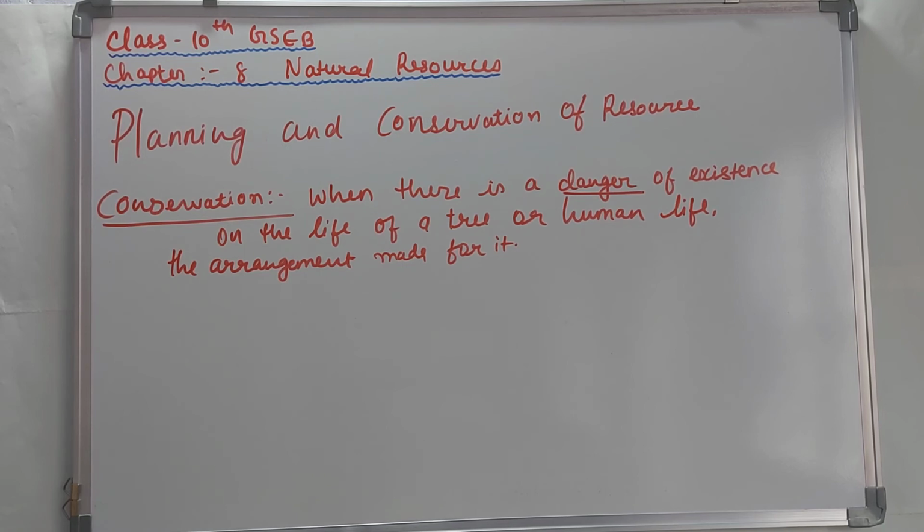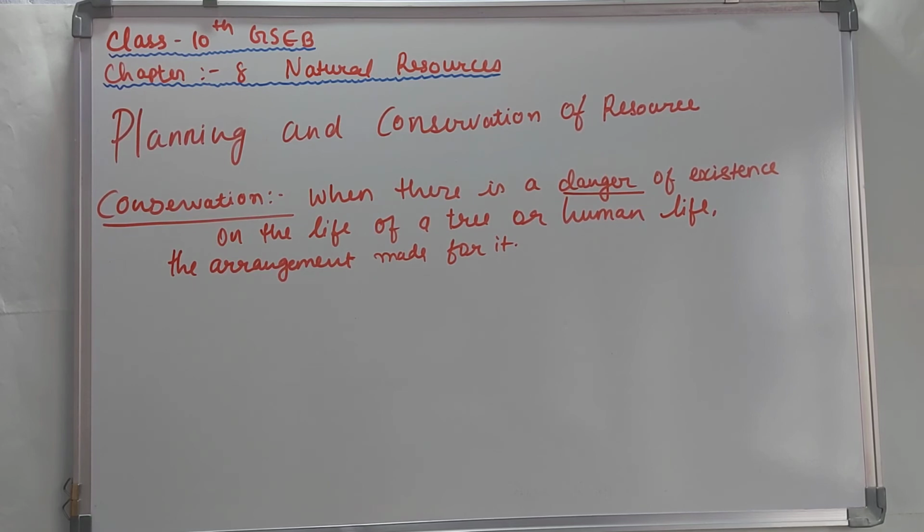The first point is, first of all, gather information about the availability of utilized, unutilized and probable resources of any region or a country as a unit. So we should gather all the information about what type of resources we are actually using in our country, and what type of resources can be used as a supplement also, and can be used in a way that it really doesn't harm us. So this is the first point.